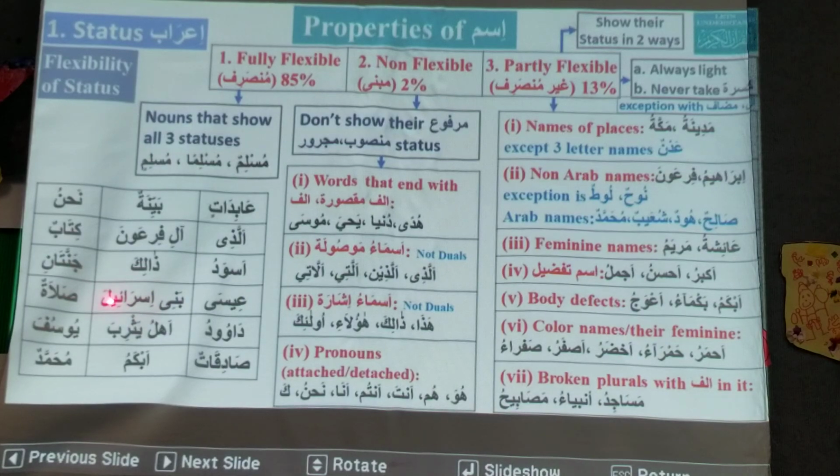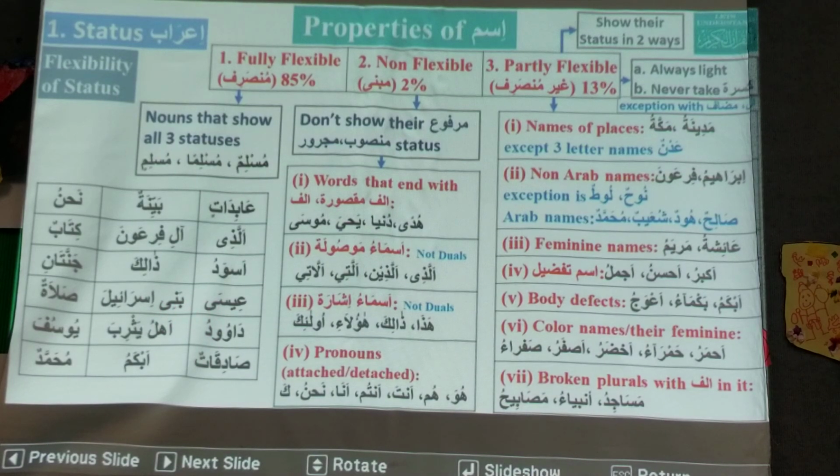Partly flexible. Good. And what is the status of Israel? Majroor. Why? Mudaf ilayh. Good. Can you go to mudaf here? What is mudaf?